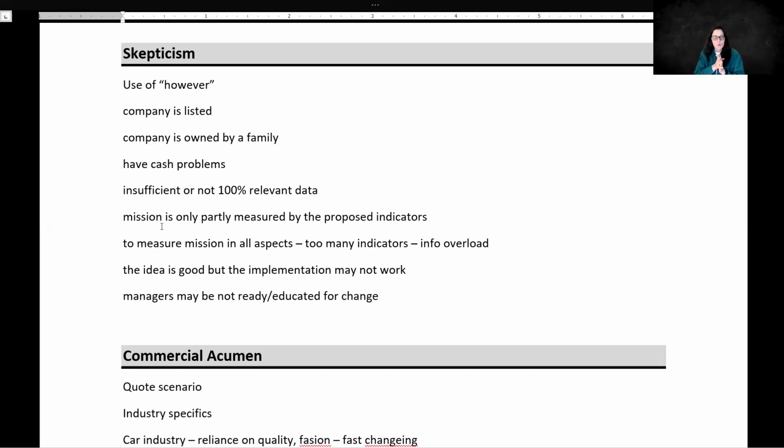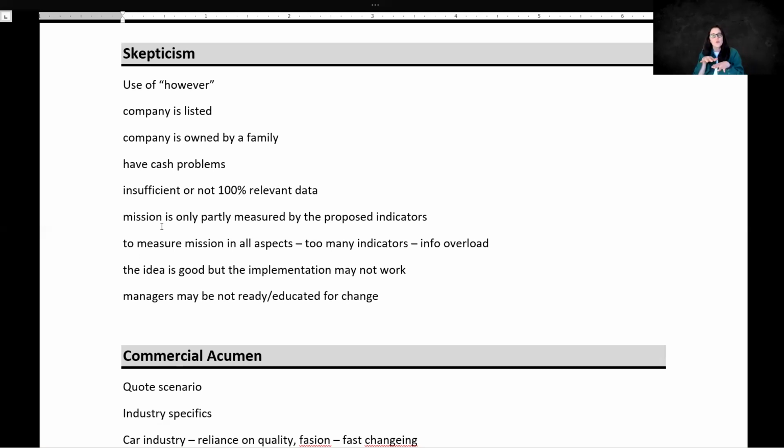And also you will be given the mark for saying that the data is insufficient, that the data may be not relevant, that something is only partly measured by the indicators, or that there are too many indicators, or that the idea is great, but there will be problems with implementation because the managers are not very well educated, are not very experienced ones, are not very good leaders, maybe because the culture of the company does not work.